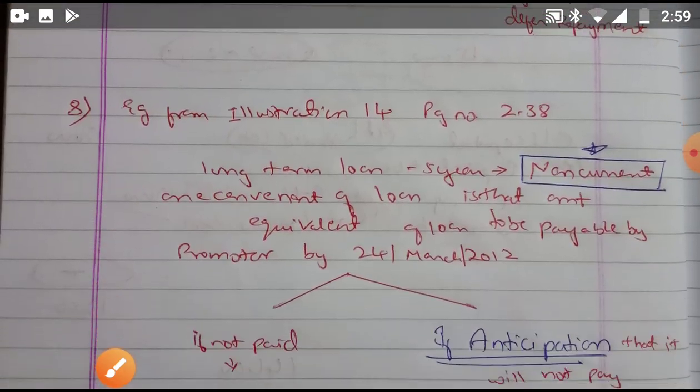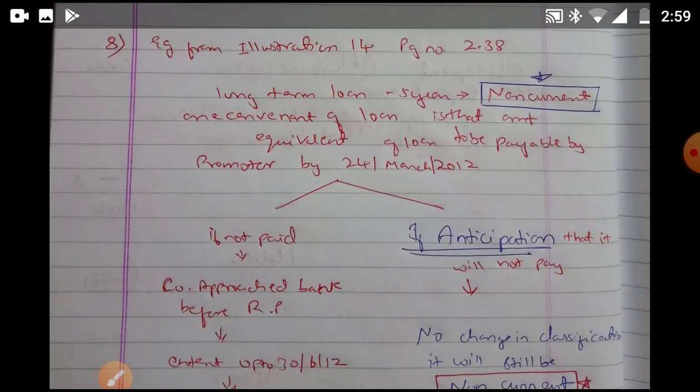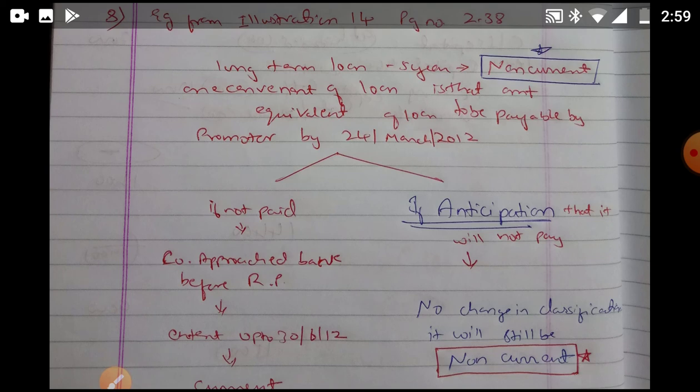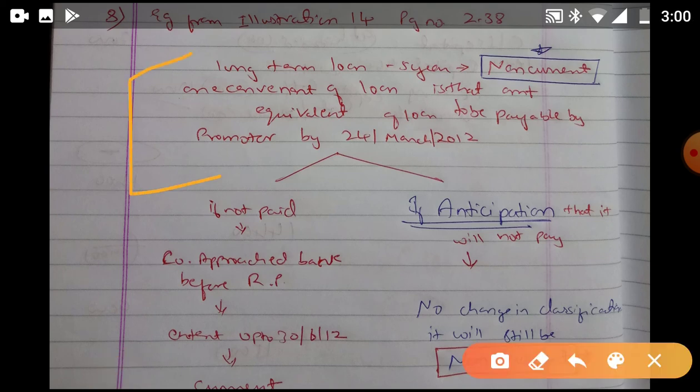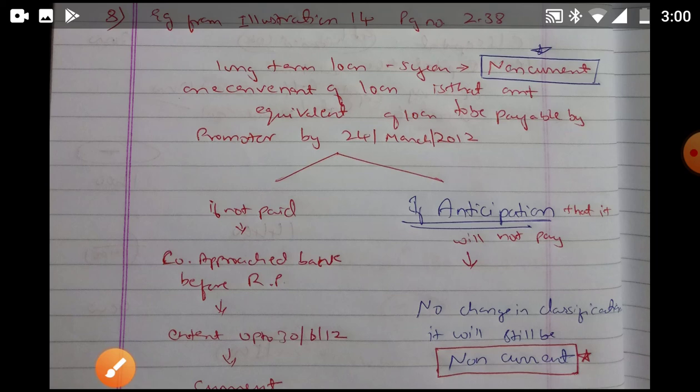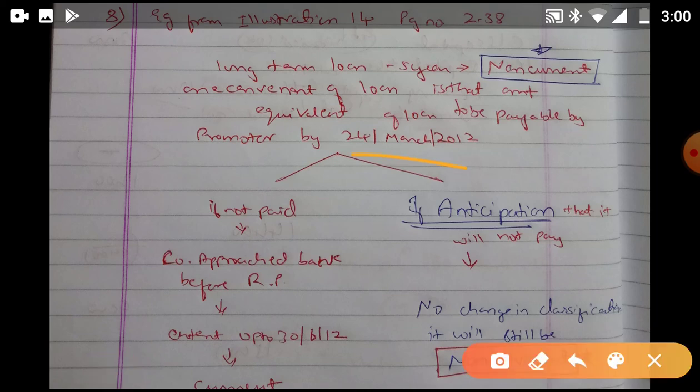Now we move on to the second point, and this is basically illustration 14. I will discuss in brief what the case is. There is a loan of 5 years, so the general classification will be non-current, and there is one condition that the equivalent amount has to be paid by the promoter by 24th March. In the question it is stated that the promoter has made a default, meaning they made a default in payment on 24th March.